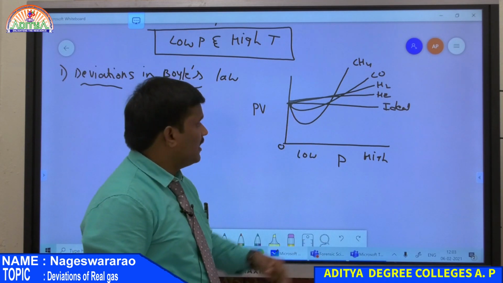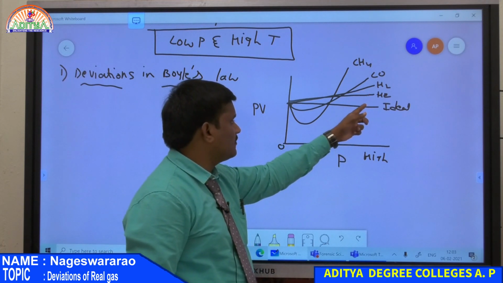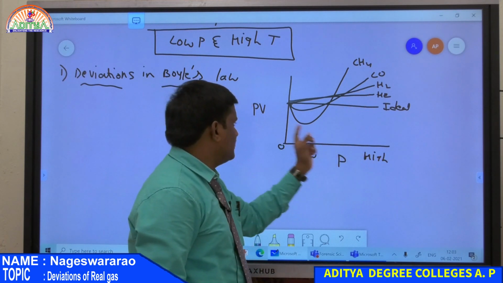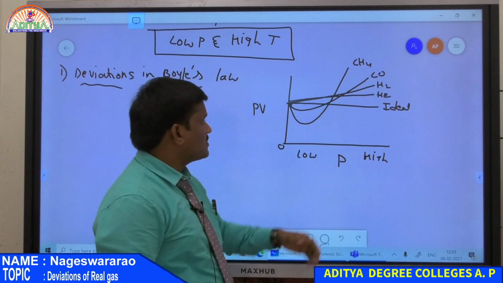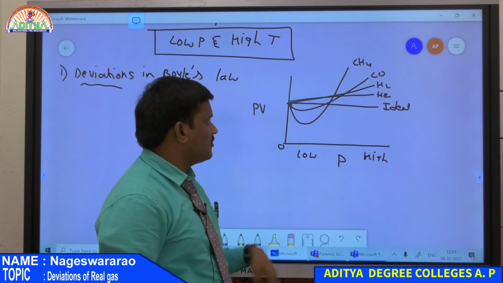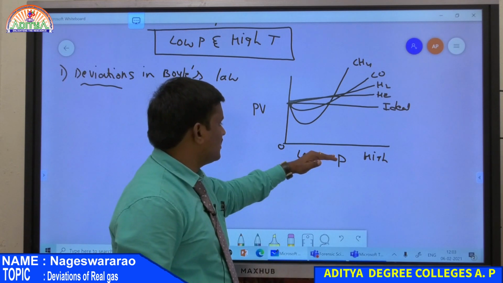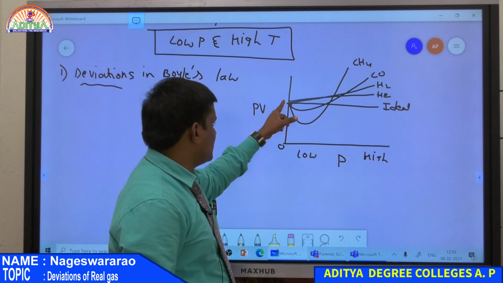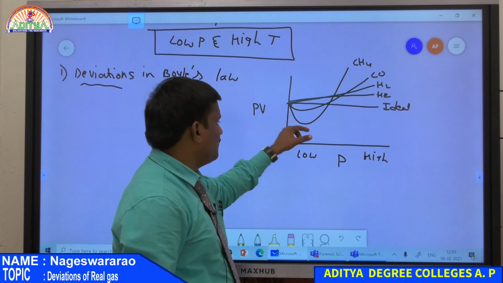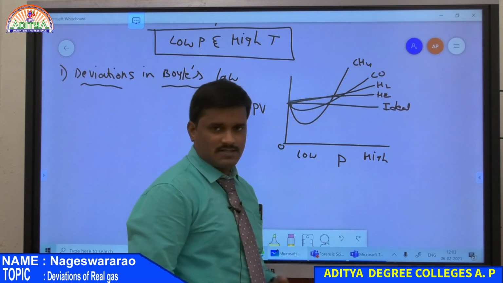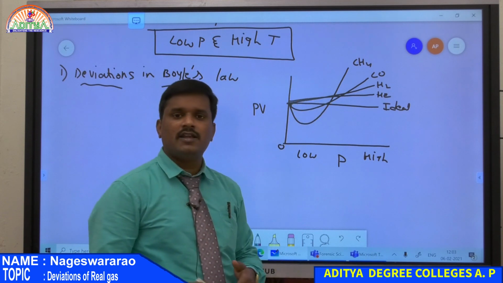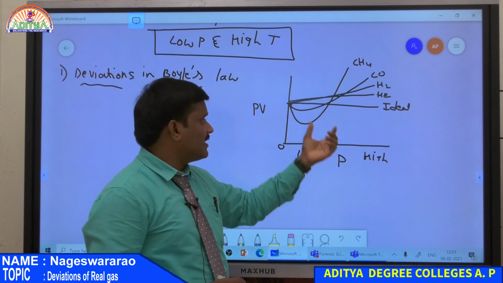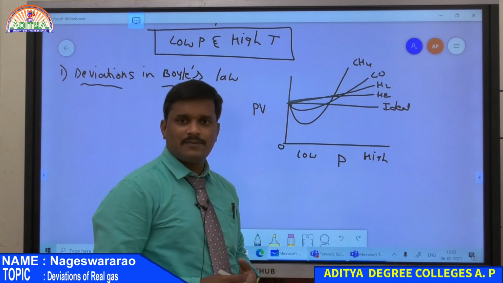In the case of hydrogen and helium, as pressure increases, the value of PV always increases. In the case of CH4 and CO, as pressure increases, the value of PV initially decreases up to a minimum value and then increases. Therefore, no gas has a constant value of PV as the pressure increases.